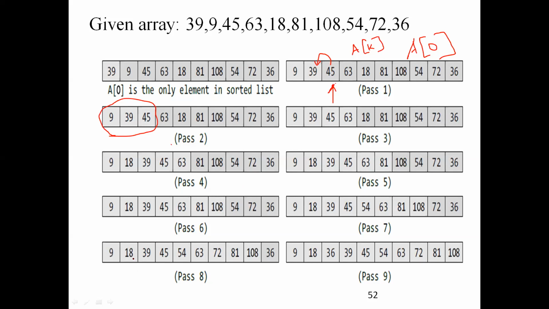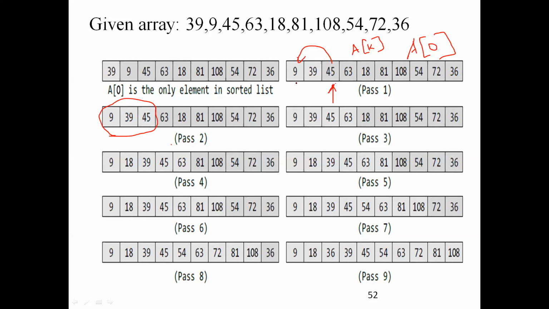So 45 is compared first with A of 0. Then A of K is compared with A of 0.